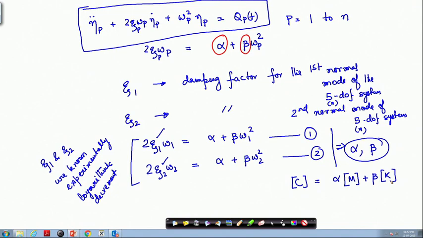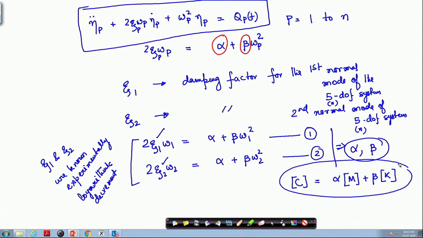Now, there is one drawback of this modeling technique for damping. The drawback is that my alpha and beta are determined by only two damping factors. So, if I have to fit in more damping factors, say suppose I have 5 different damping factors for the 5 normal modes of the 5 degree of freedom system, this proportional damping model cannot take into account all the 5 damping factors.